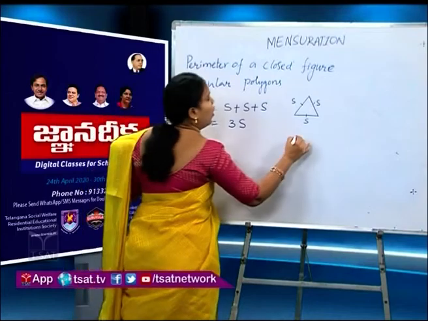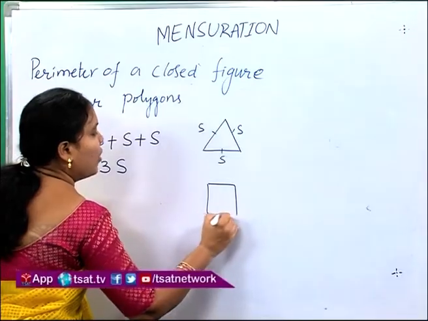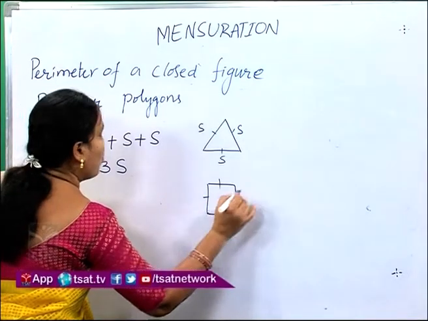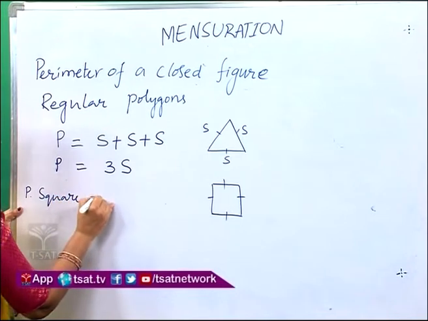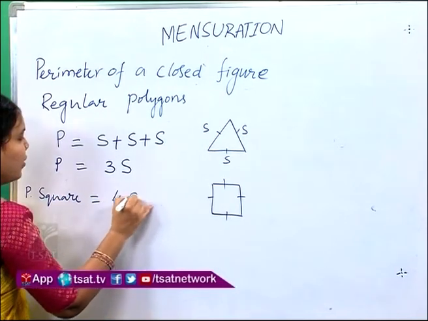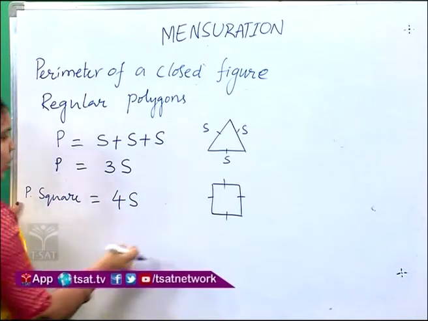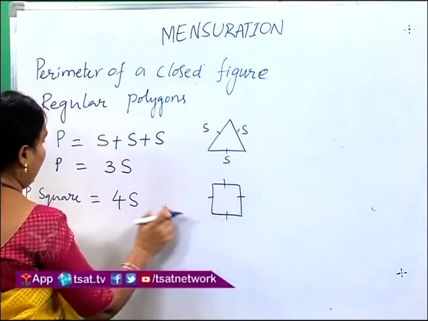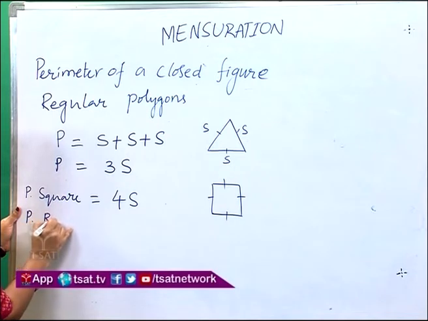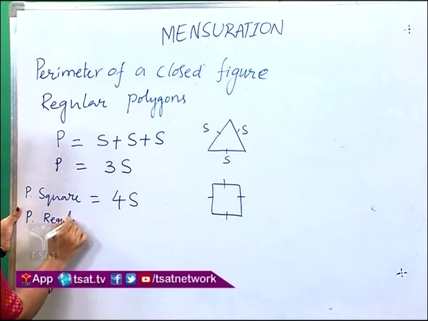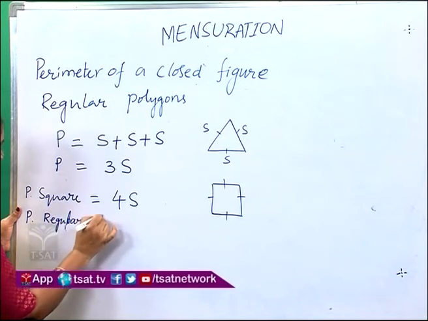And we already know the perimeter of a square is equal to 4S. Already we learnt about this perimeter of a square, yes, and now the perimeter of a regular pentagon.